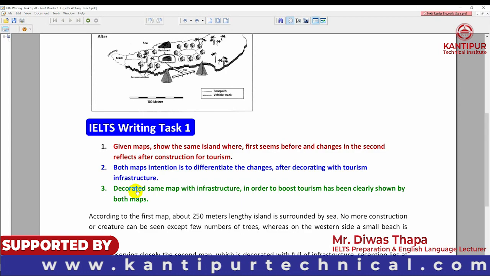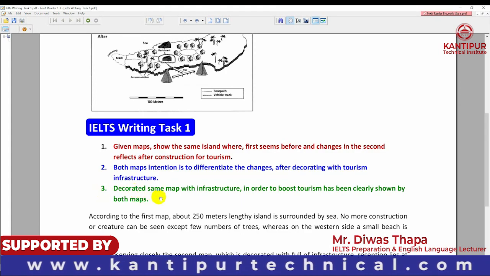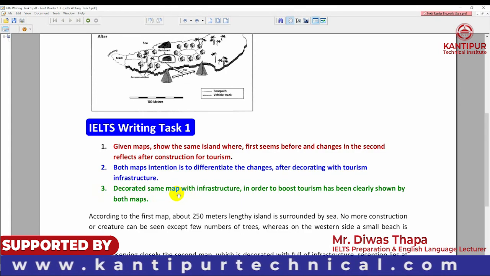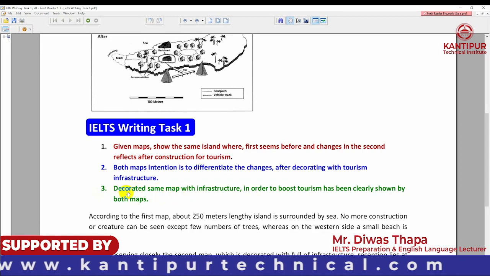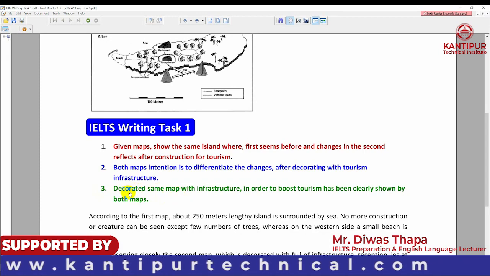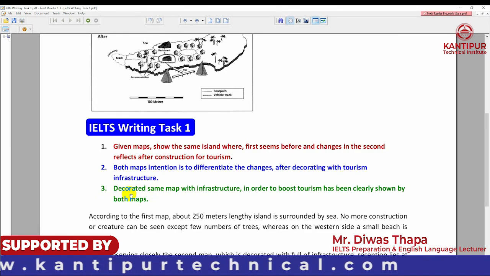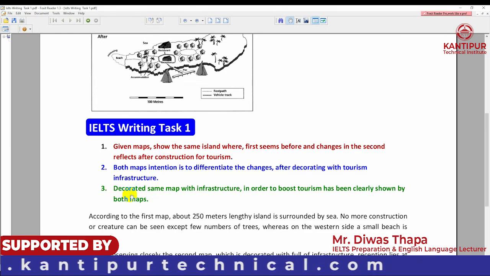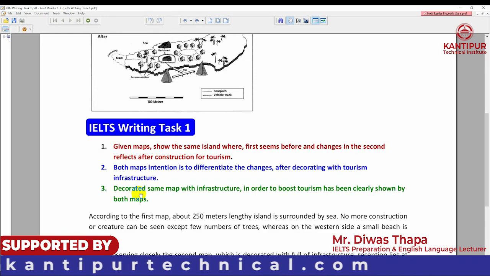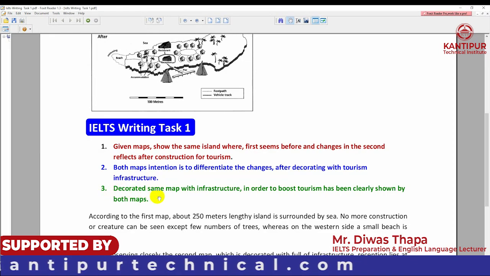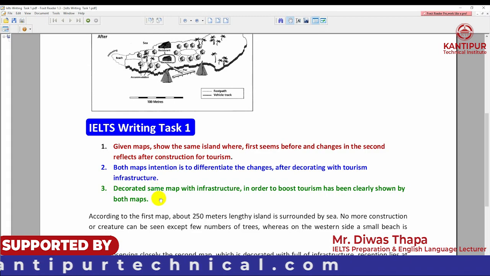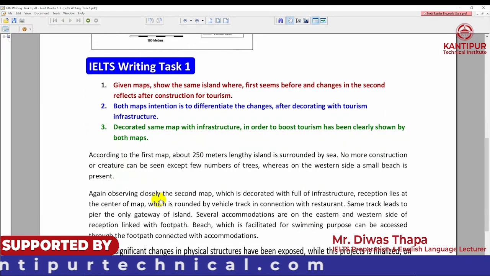I highly recommend you follow the third sentence formation that I have done over here. And this is all about the introduction. So don't write more than 2 sentences in the introductory part. If you can write a complex and compound sentence, only 1 sentence can cover the whole introduction. So this is the introduction I have given over here, and let's move to the body part.